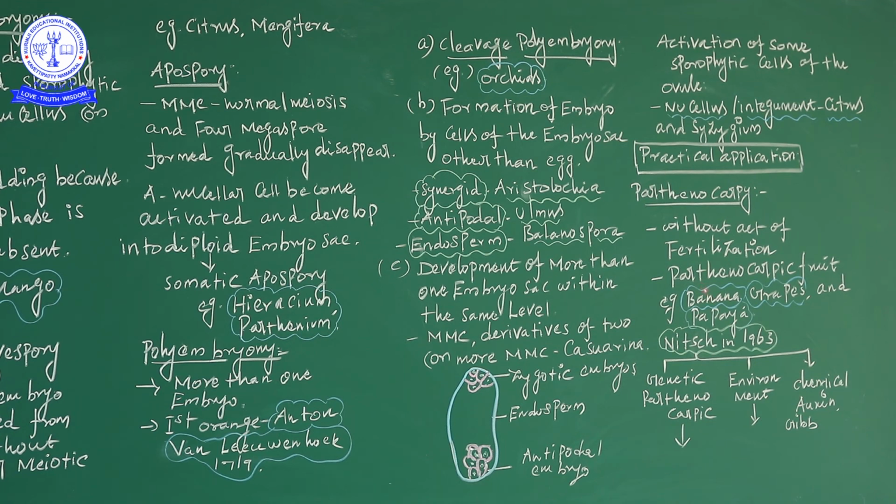This was classified for parthenocarpy by Nitsch in 1963 into three types: genetic parthenocarpy, environmental parthenocarpy and chemically induced parthenocarpy. Some plants naturally show parthenocarpy, so the seed is naturally absent, but in some plants chemical substances or physical factors are used to produce seedless fruit. That is very important. The chemicals involved are auxin and gibberellin. That is one more very important question.